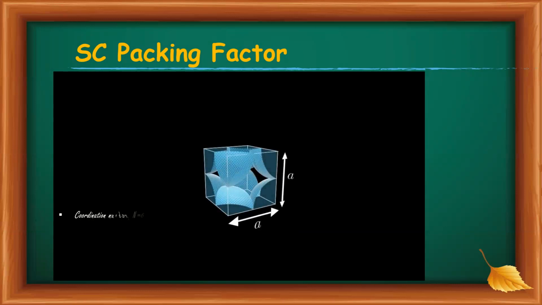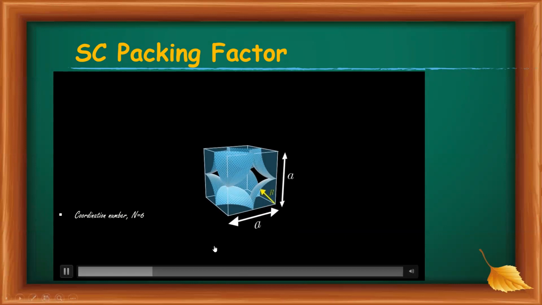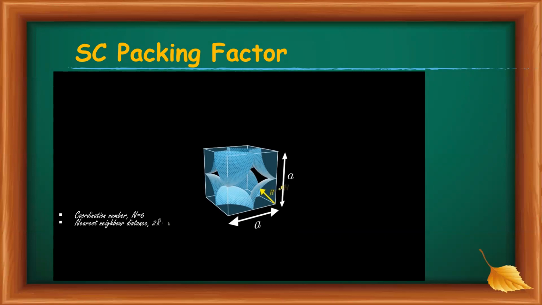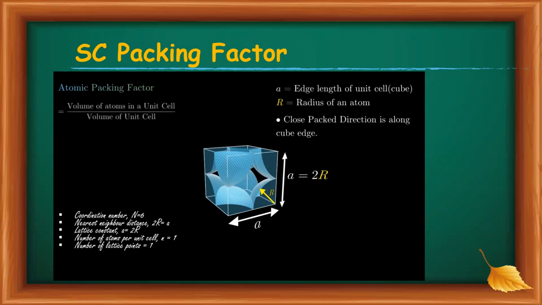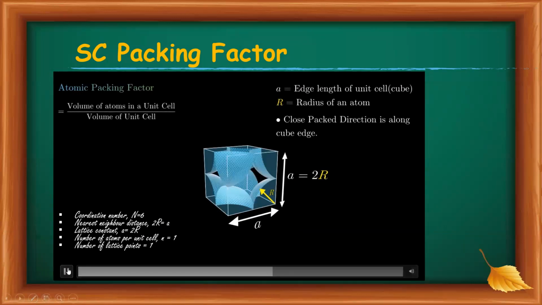To find the packing factor, we have to know the coordination number, it is 6, and nearest neighbor distance 2r, that is equal to a, and lattice constant a is equal to 2r, and the number of atoms per unit cell is equal to 1, and number of lattice points is equal to 1. The atomic packing factor is defined as the volume of atoms in a unit cell divided by volume of unit cell.